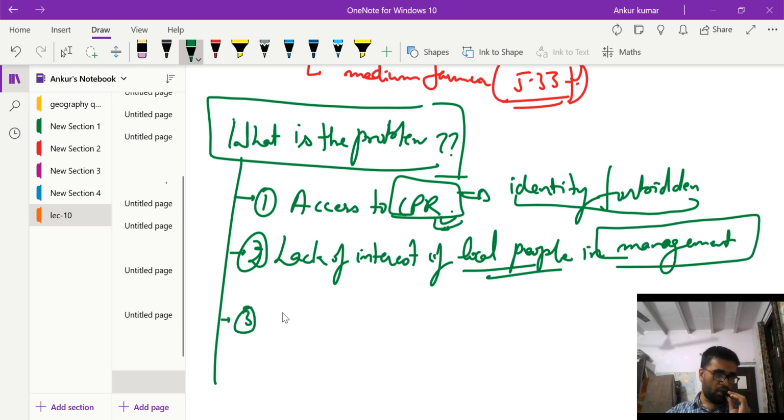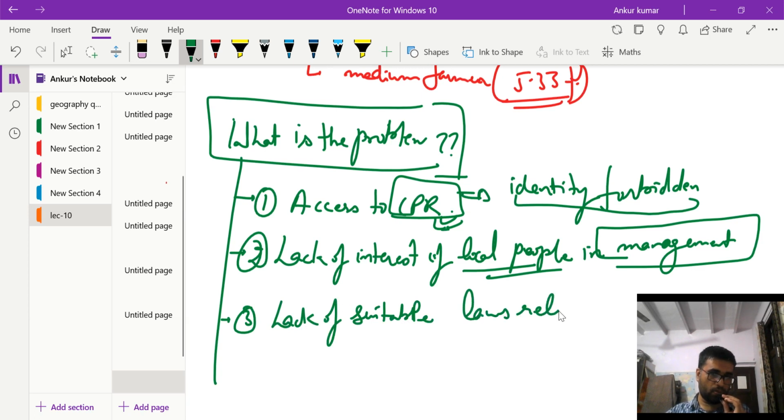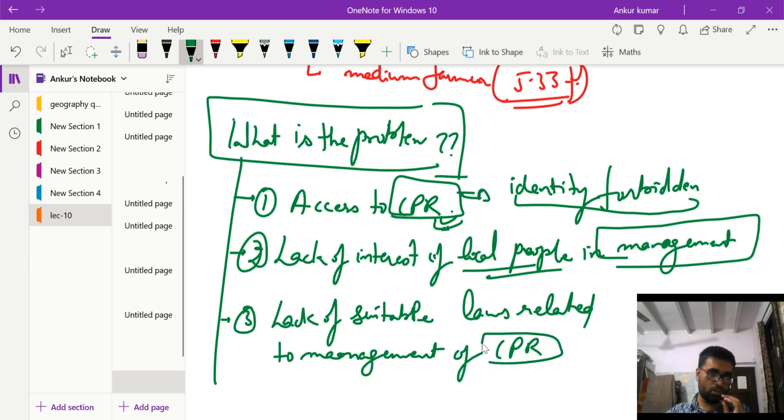Number three problem that is associated with it is the lack of suitable legislation, lack of suitable laws related to management of CPR, common pool resources. This is the third problem, right?